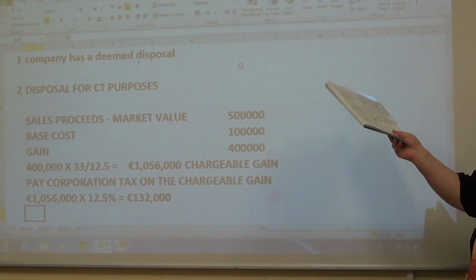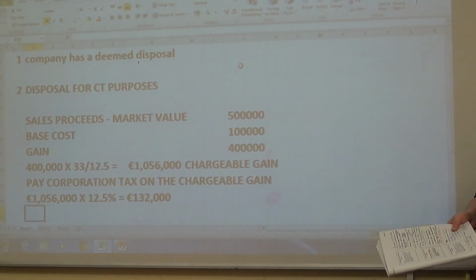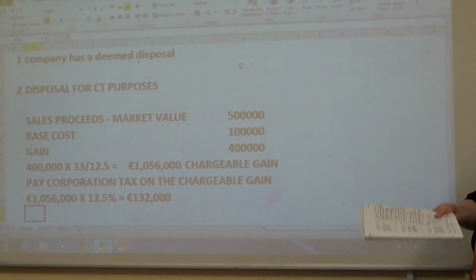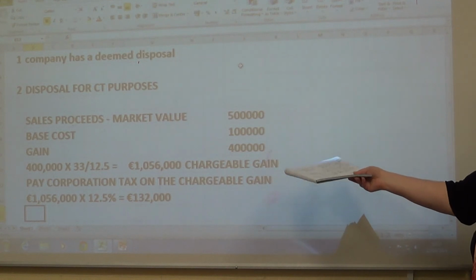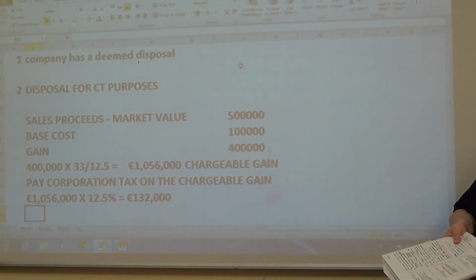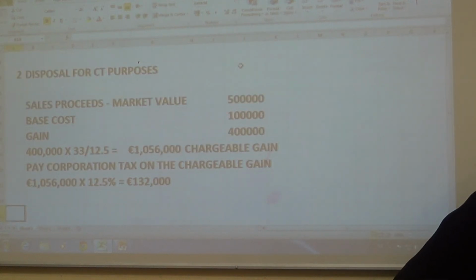Okay, so that's our first one. The company has a deemed disposal for CT purposes, so you work out what the chargeable gain is. Remember to adjust your gain, and you pay corporation tax on the 1,056,000. The third one will be that the company has dividend withholding tax to pay.